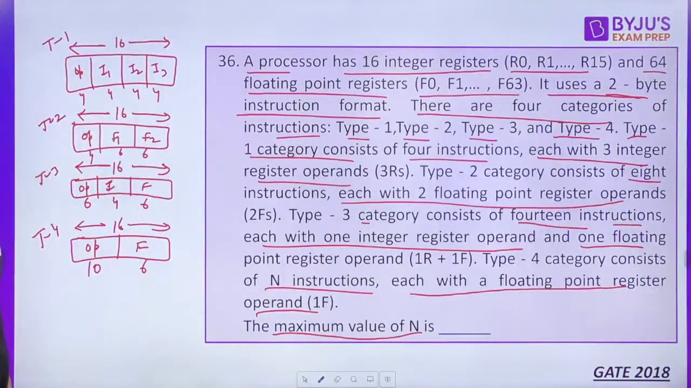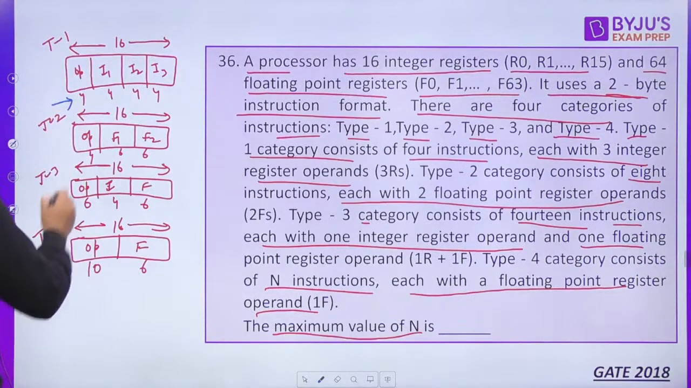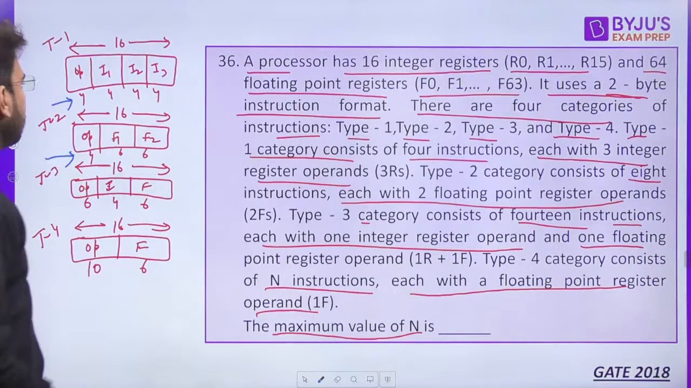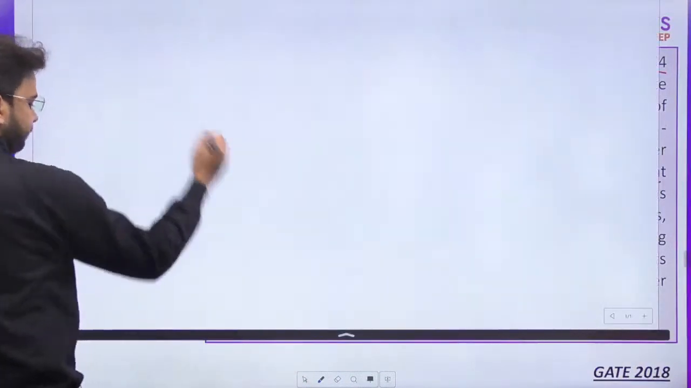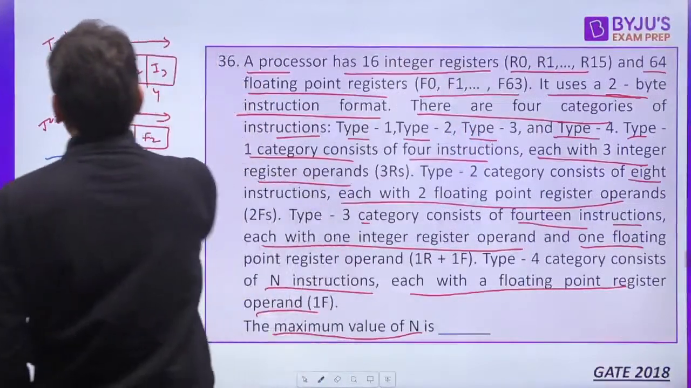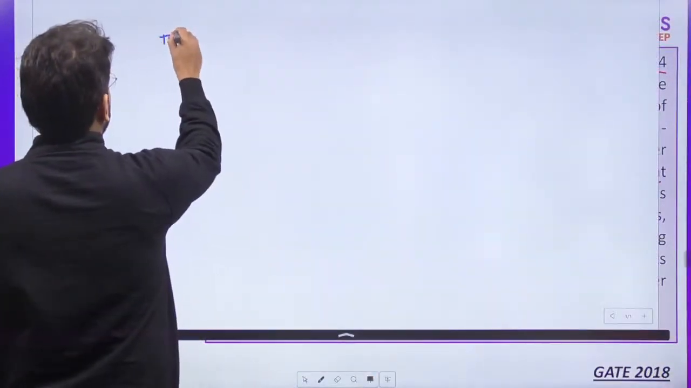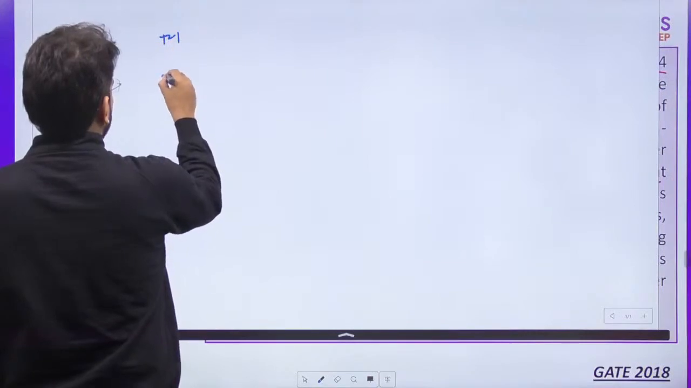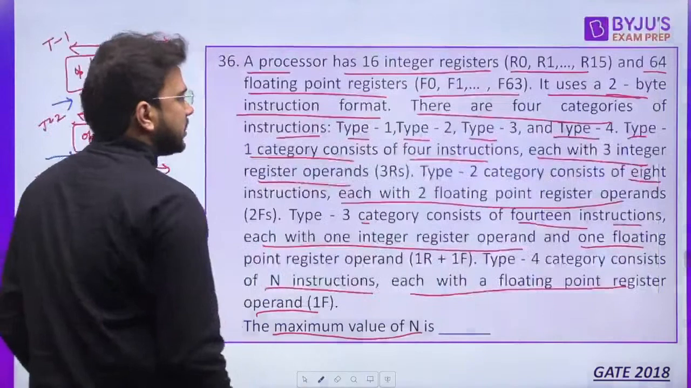So the same concept we have to apply. As you can see, this is having less number of opcode bits, so you can either start with T1 or you can start with T2. Clear? So if we start with T1, how many instructions we have? So maximum opcodes for T1 will be 16, 2 raised to the power 4. Out of that, how many are we using?